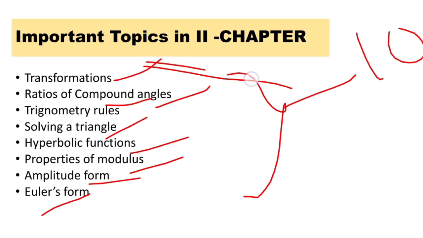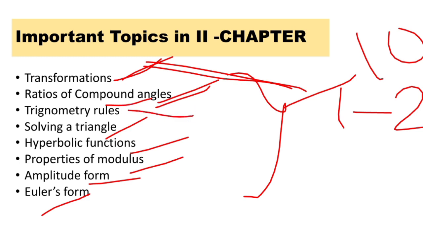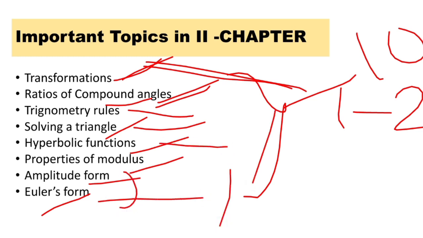From each topic we can expect 1 to 2 marks. Like from transformation we can expect 1 mark. From ratios of compound angles we can expect 1 mark. From trigonometric rules we can expect 2 marks. From solving a triangle 1 mark. From hyperbolic functions 1 mark. From amplitude form or Euler's form, from these 2 topics we can expect 1 mark or 2 marks according to the